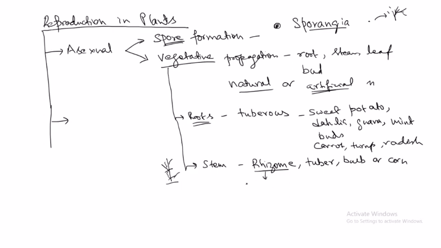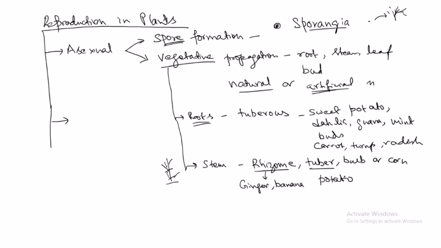The best example of the rhizome, which we can find, is in ginger and banana. All of these have the rhizome. A tuber is a swollen underground stem containing stored food, and it can have many eyes or nodes on the surface. The best example is the potato tuber. So these are some of the examples by which the stem can be used for natural propagation.